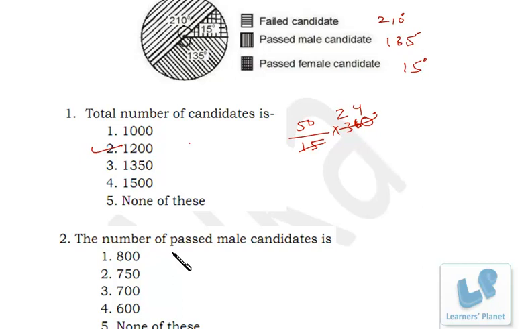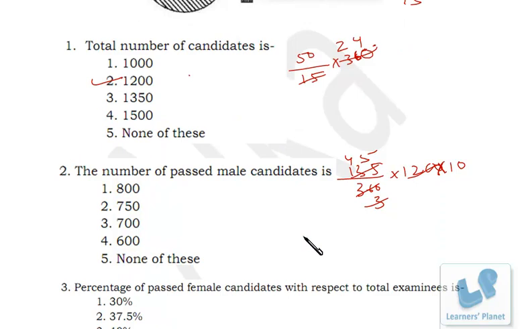Next is the number of passed male candidate. See, passed male candidate is 135 degree, right? Now 360 degree is 1200, so 135 degree is what? So from 360 we are having 135 and that's 1200, right? 120 into 10, so that's 3, so that's 450. So number of passed male candidate is 450, that's none of these. Okay.